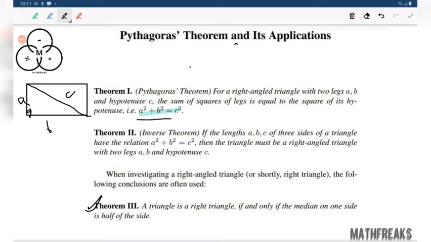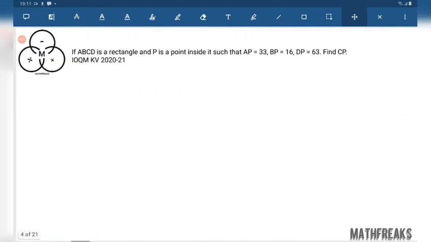A triangle is a right triangle if and only if the median of one side is half of the side. We can use this to deduce whether a triangle is right angle or not. Some questions might be based on this theorem only, so this can prove useful for us.